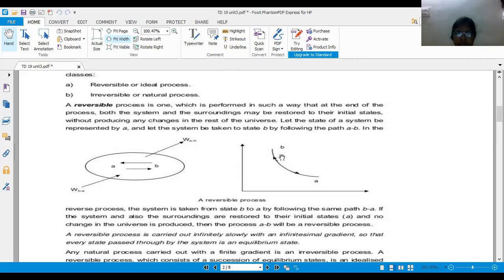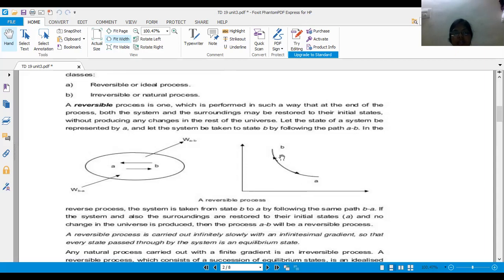But in our reversible process there are no losses like friction and heat losses. So if you have no losses, we will get 100% efficiency in our reversible process, compared to the irreversible process.